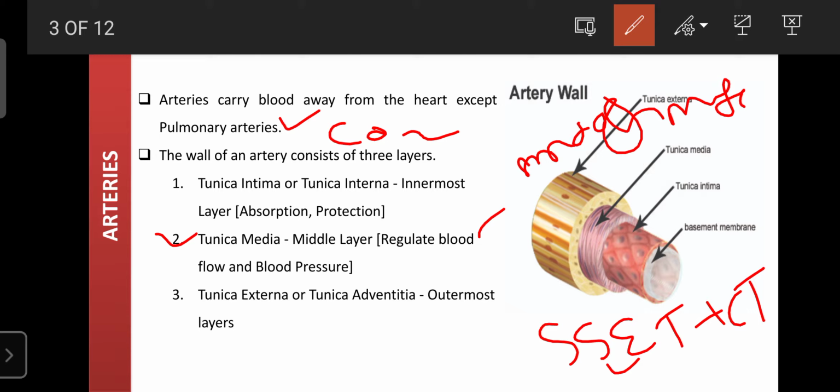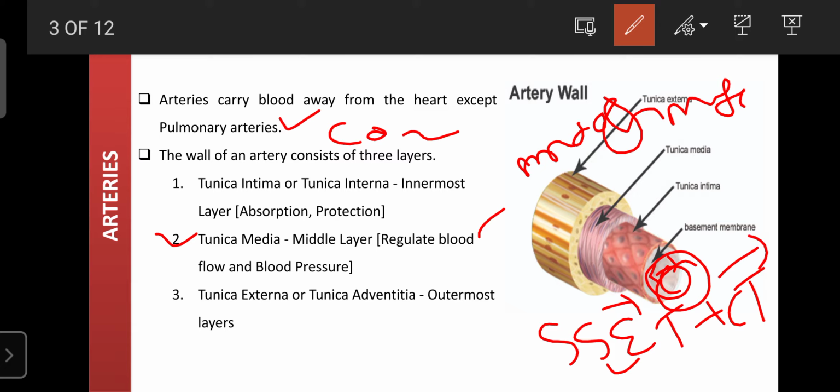It adjusts the diameters of the channels, or the lumens, of the blood vessels according to the blood pressure or the flow of the blood, because it is made up of smooth muscle. Due to this high elasticity, its diameter can easily increase or decrease, so the lumen or channel size easily increases or decreases.